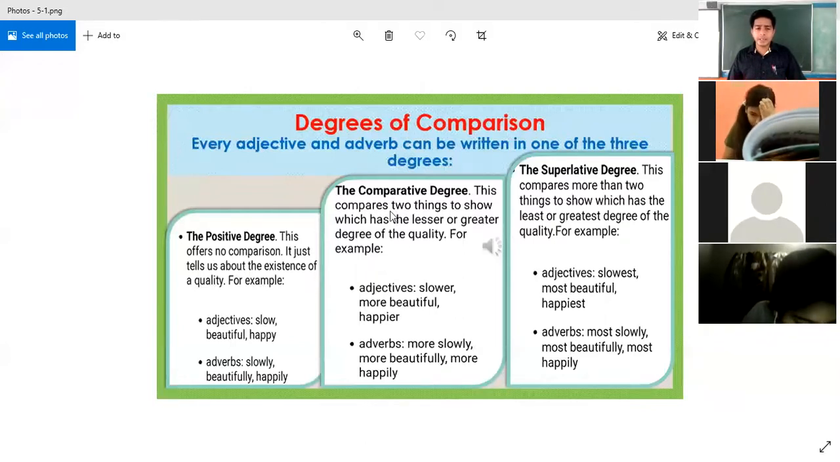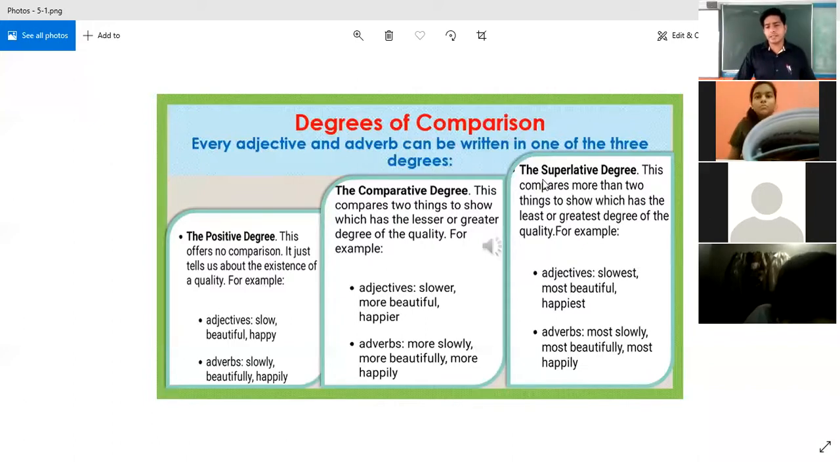The second one, we will see in detail. Akansha Vishwakarma, listen properly. The comparative degree compares two things to show which has the lesser or the greater degree of the quality. For example, adjectives: slower, more beautiful, happier. And when it comes to adverbs: more slowly, more beautifully, more happily. This shows the comparison between two things. I hope you know all those things.